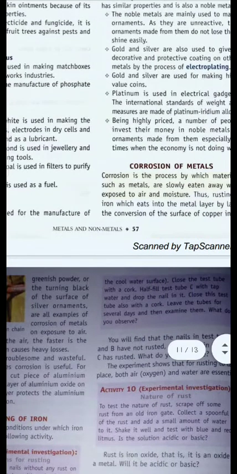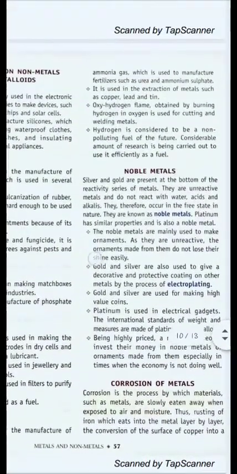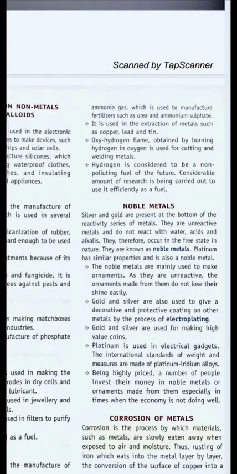Now, uses of hydrogen. Hydrogen is again used as a fuel, and it is also used in the manufacture of ammonia gas. It is very important in the extraction of metals like copper, lead and tin.